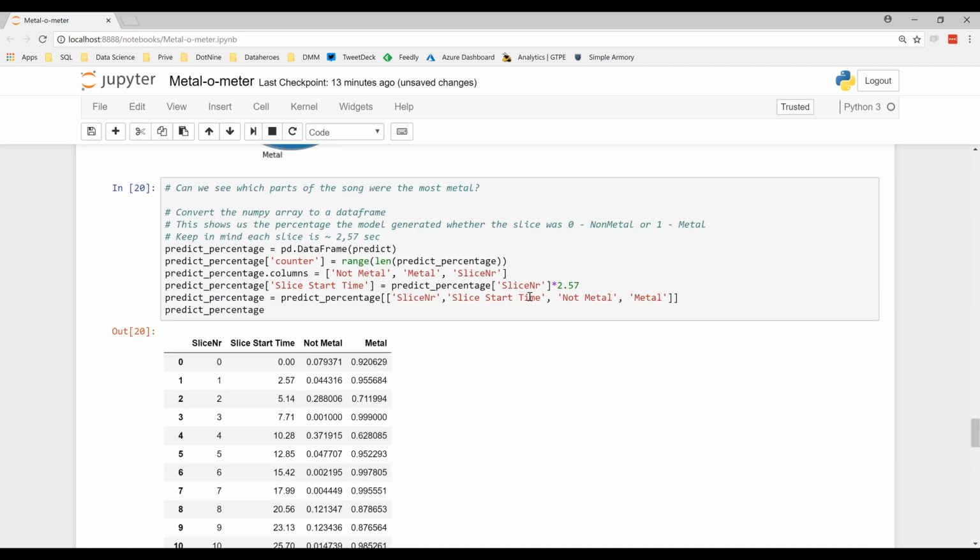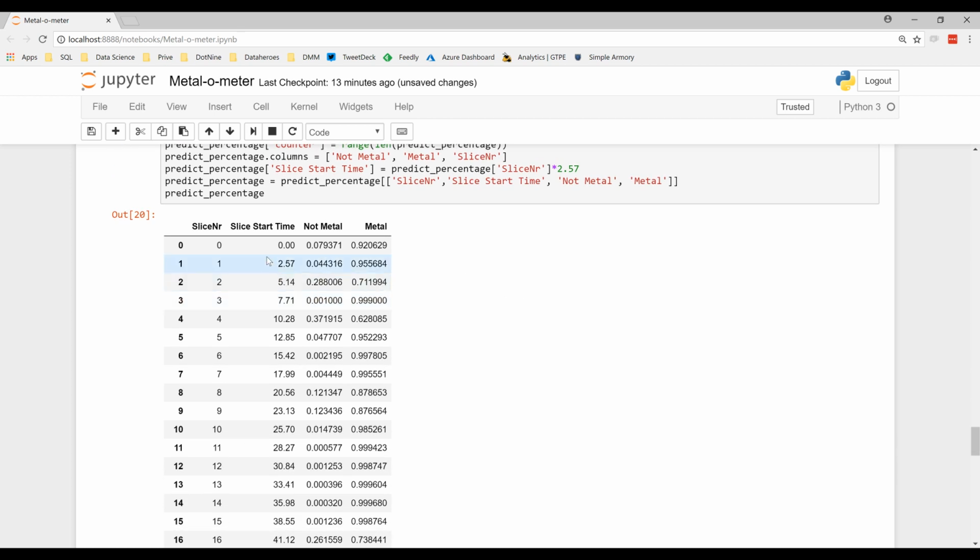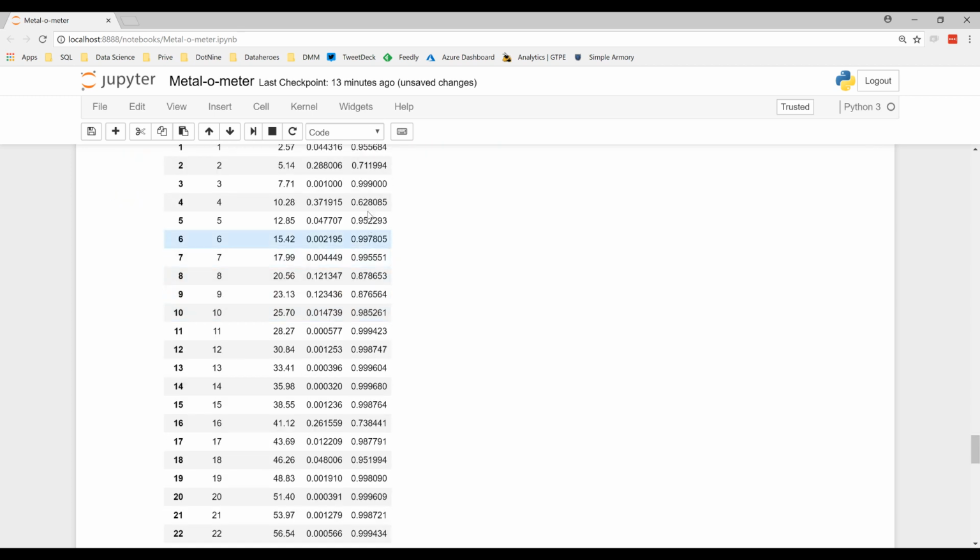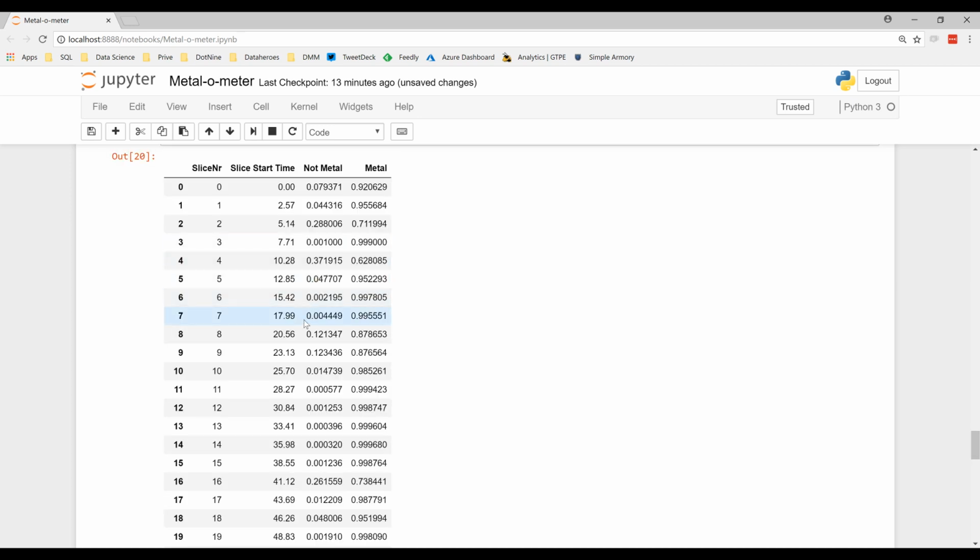So let's see. In this case, the start time between 0 and 2.5 seconds was 92%. We were sure it was metal, so there's a very small chance it wasn't metal. And this is how we do this for every slice. As you can see, for most parts it's pretty sure the slice is metal. But in, for instance, this case, it's a bit less sure. It's only the start time from 10 seconds on, so from 10 till around 12 seconds. It's 62% sure the slice is metal and 37-ish% that it's not metal.